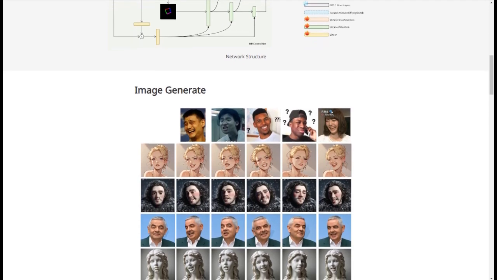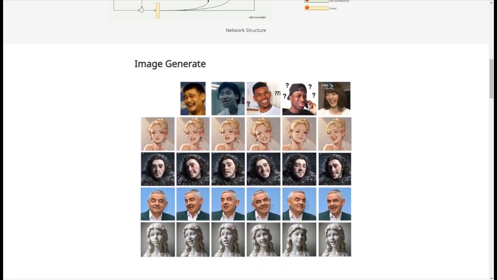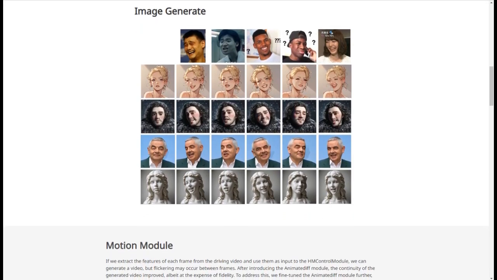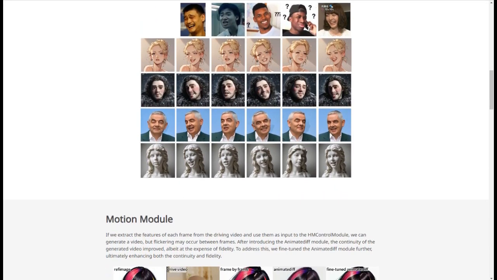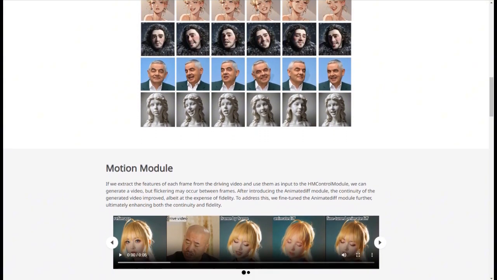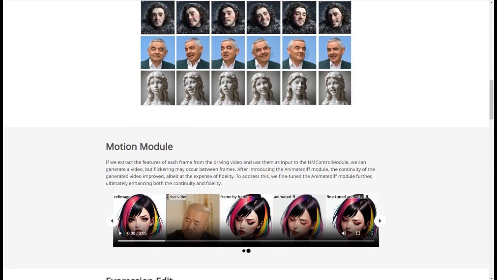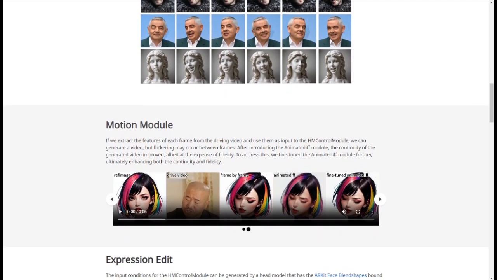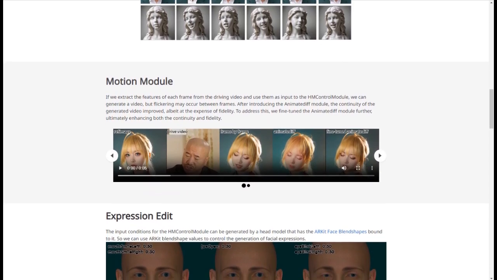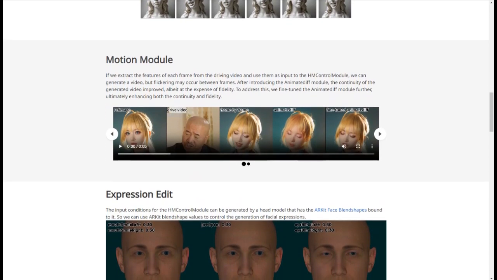To improve continuity, we introduced the animated if module. This enhancement has significantly improved frame consistency, though it initially impacted fidelity. But through further fine-tuning, we found the right balance to enhance both continuity and fidelity, providing smooth and high-quality video output. Next up, let's look at expression editing.